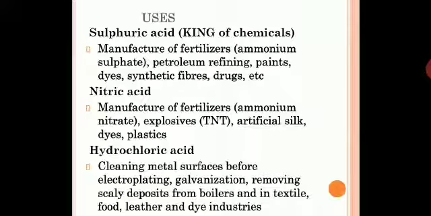Nitric acid is used in fertilizers, in explosives, that is TNT, artificial silk, dyes, plastic. Hydrochloric acid is used for cleaning metal surfaces before electroplating, galvanizing, removing scaly deposits from boilers, and in textile, food, leather and dye industries. So these are some applications of sulfuric acid, nitric acid and hydrochloric acid.